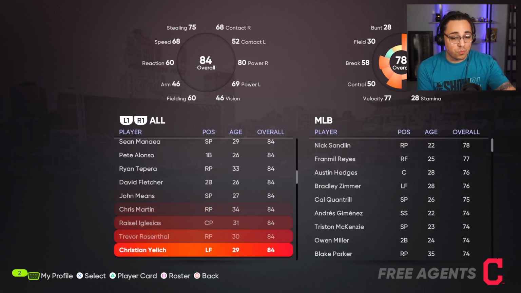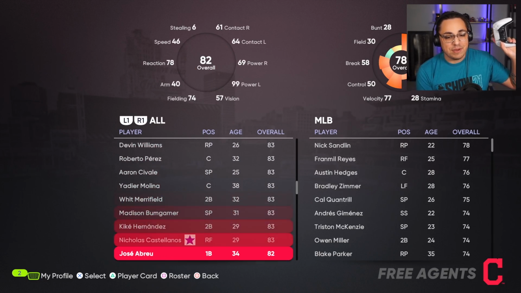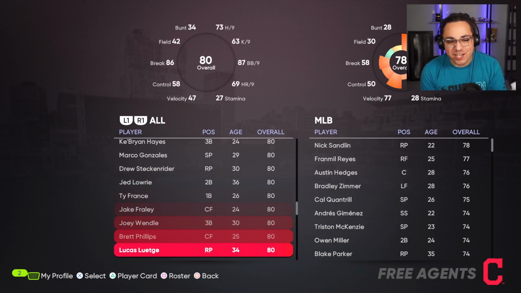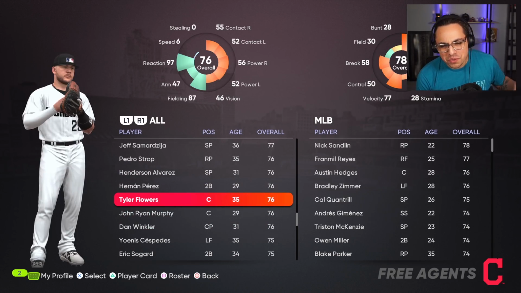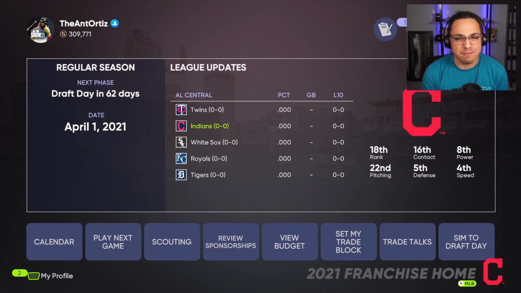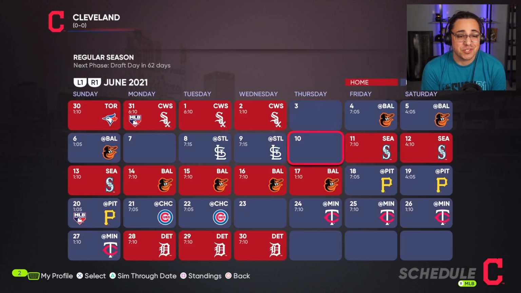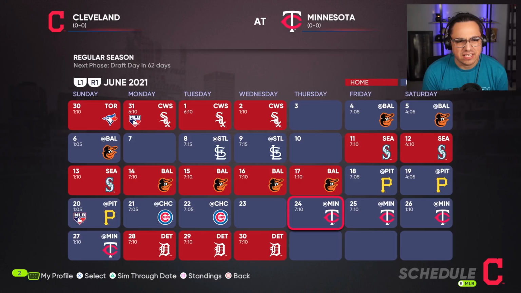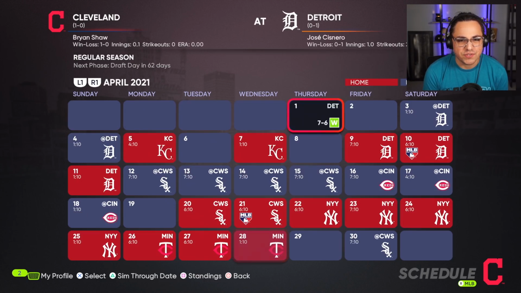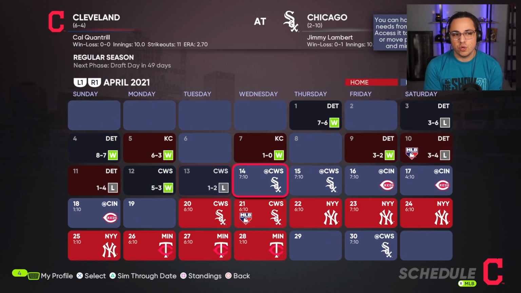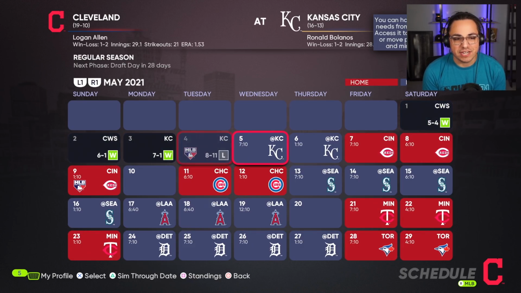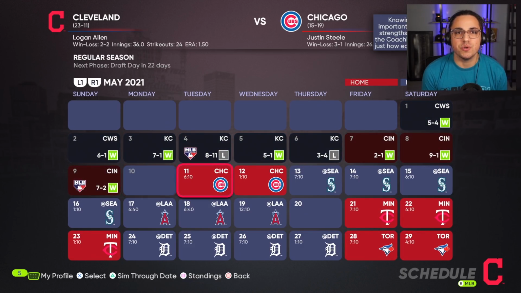So yeah, there they are. We're gonna scroll for a while here. You can see every single 80 overall player. I guess I could have done it with just 90 overalls. What's the fun in that? Let's get everybody available. So like I said, let's just sim, and then we'll take it maybe to June and see who gets signed, who gets picked up by teams, because I want to see where everybody goes. So here we go. Let's get to June and we'll see what happens.